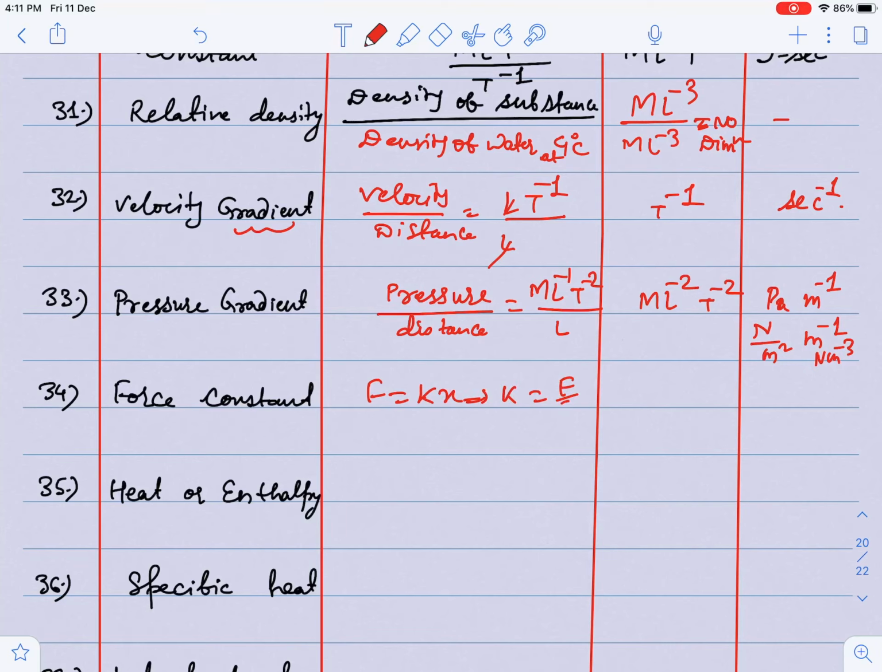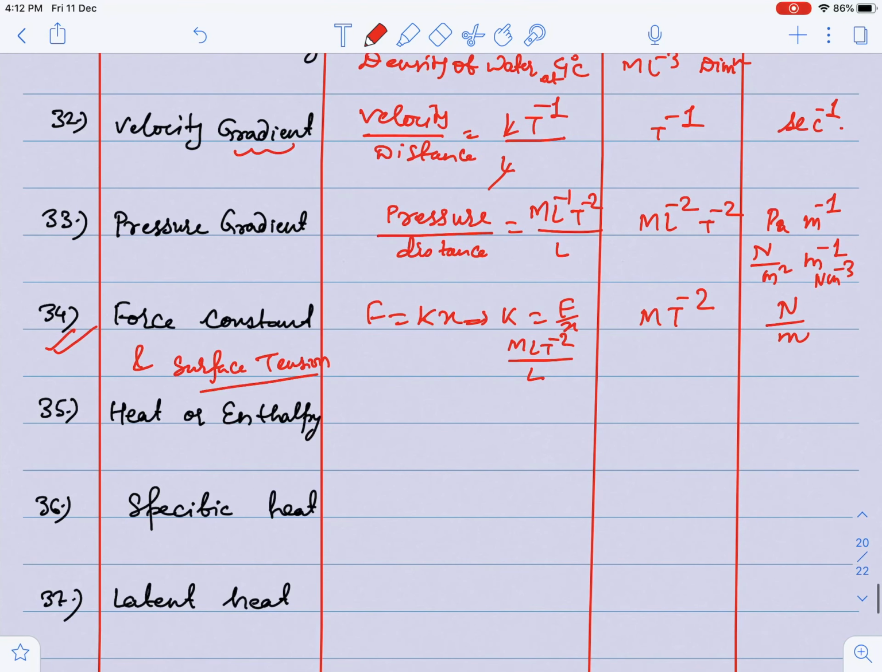Force constant, you know that F is equal to kx. So k is equal to guys F by x. So MLT^-2 upon L. So can I write as MT^-2. I have already discussed about this guys. Force constant or surface tension having same dimension. This question also may be asked, which of the following has the same dimension, force constant and surface tension. Force constant and surface tension have the same dimension, which is MT^-2, and unit of force constant is Newton per meter. F by x guys, Newton per meter.